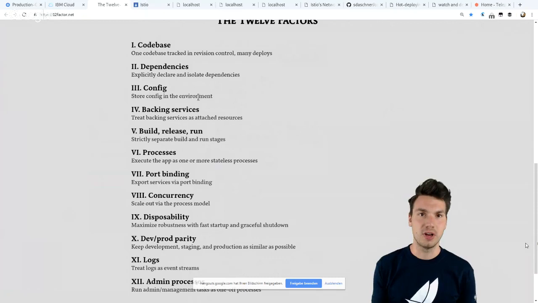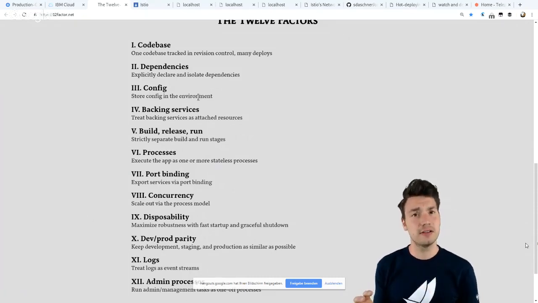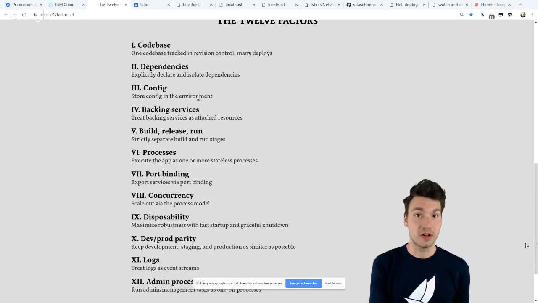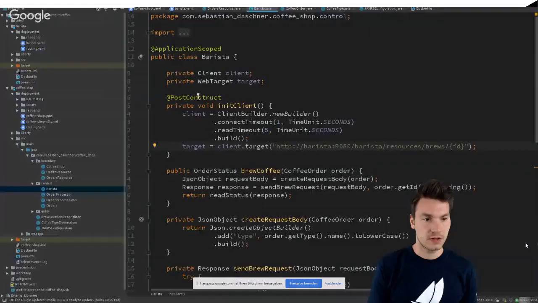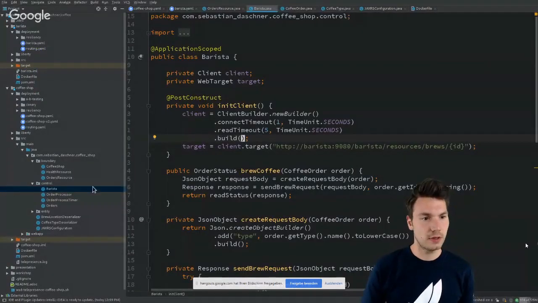Because of reliability and because of testing. That means in our continuous delivery pipeline, we want to build our image and binary once and use that binary in each and every stage and test it. So then we can be sure that later on it will work because we always test the same thing. So this is one thing that I already use here